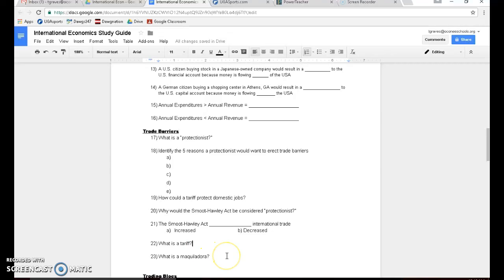A maquiladora, I'm sure I'm pronouncing that wrong, is basically a factory in Mexico that used to be located in the United States. Ford is an example of this. A lot of companies are doing this now because it's cheaper to have factories in Mexico, because you don't have to pay the workers as much.